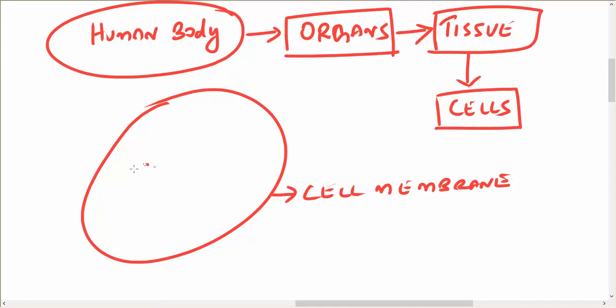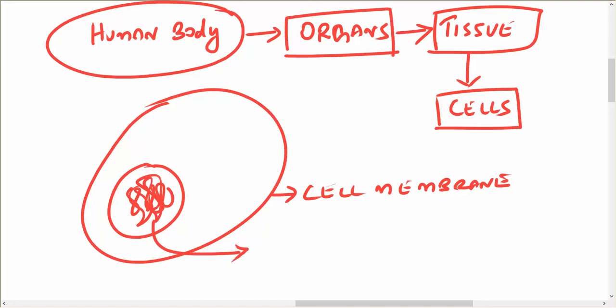Okay, and they have a nucleus, and the nucleus contains chromatin reticulum, which during division becomes chromosomes, and inside the chromosomes we have the nuclear genetic material, that is DNA. And the nucleus also has a nuclear membrane.